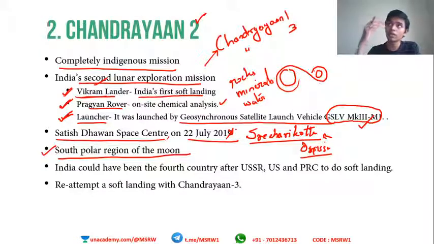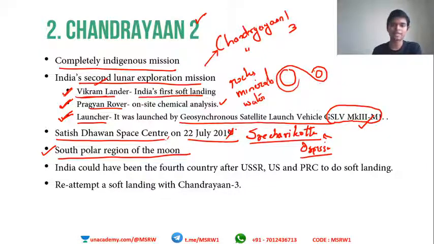So when we look up at the sky at night, we see the moon, right? But that part is the lit up side. The sun is there, so that part is lit up. But the other part we cannot see. It is always in the shadows. So it is hard to research this portion of the moon sitting on Earth. So we have to have something there. Some apparatus has to be sent to the moon. That is why this mission was conducted.